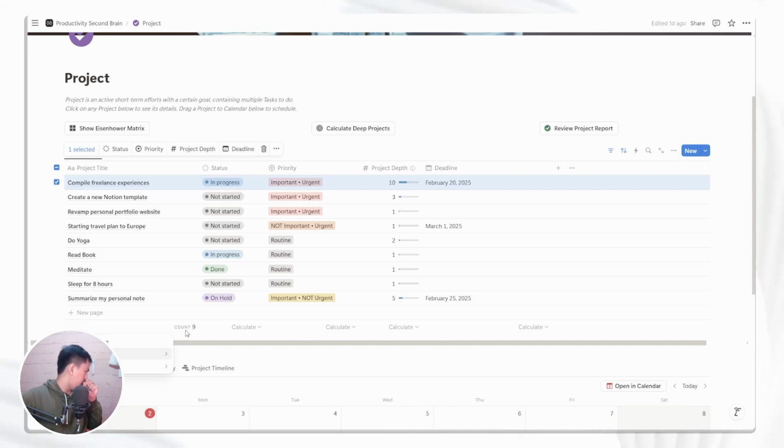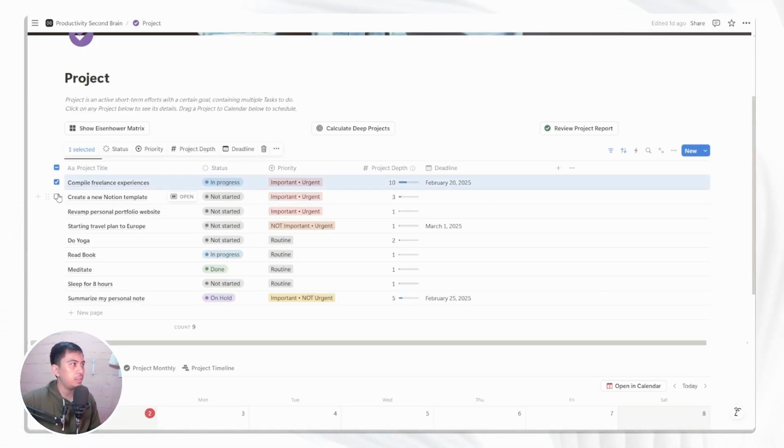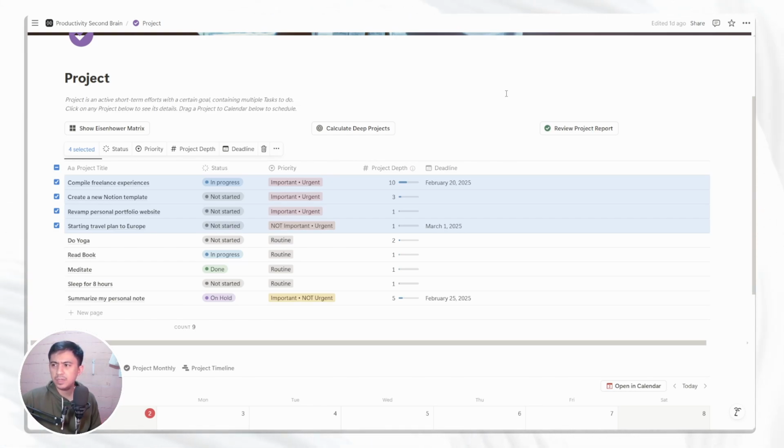And let's say that we have more projects. For example, you have 20 projects, then you will have 4 high value projects. Then you can count that this one and this one are the ones that you may want to put more focus into your framework.